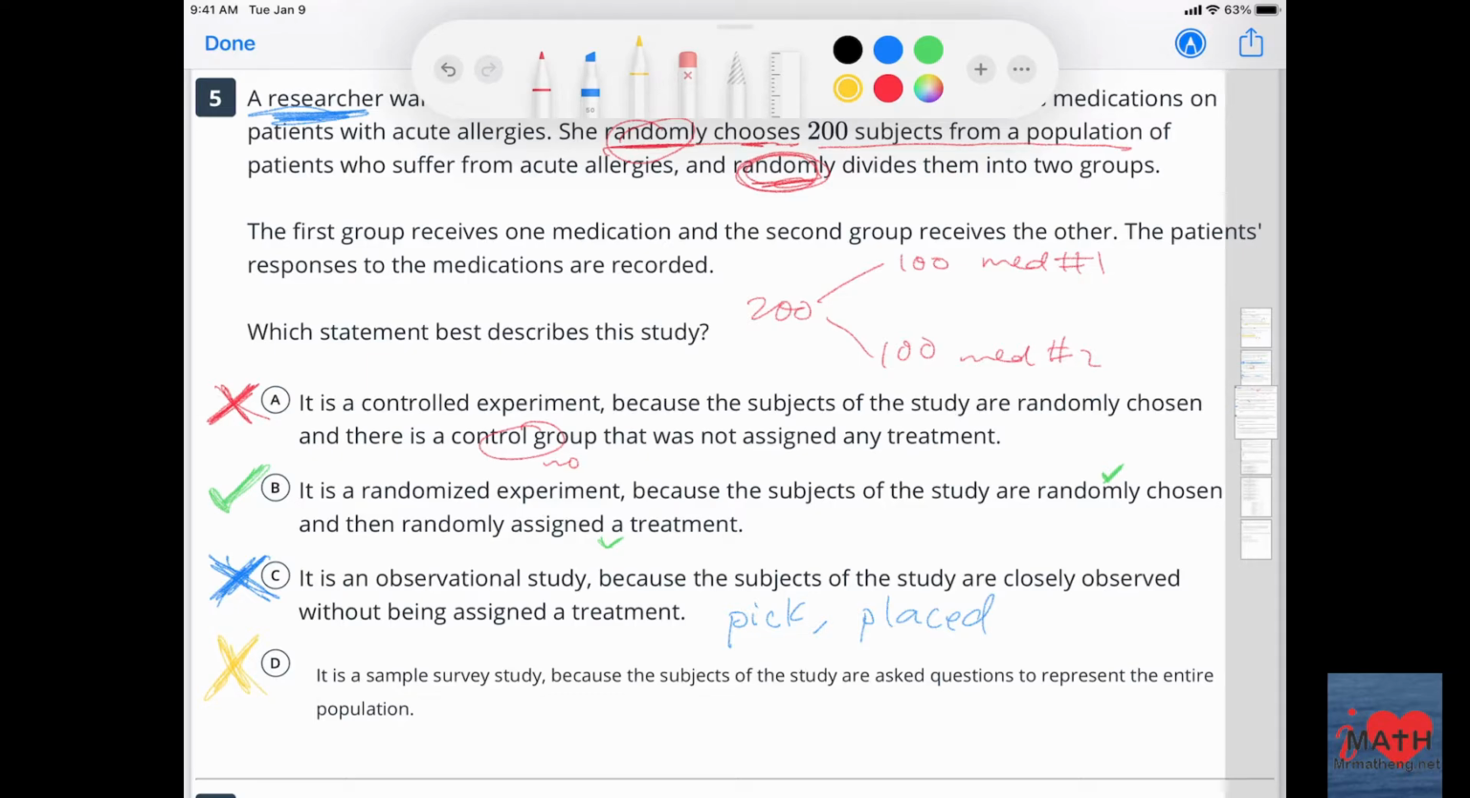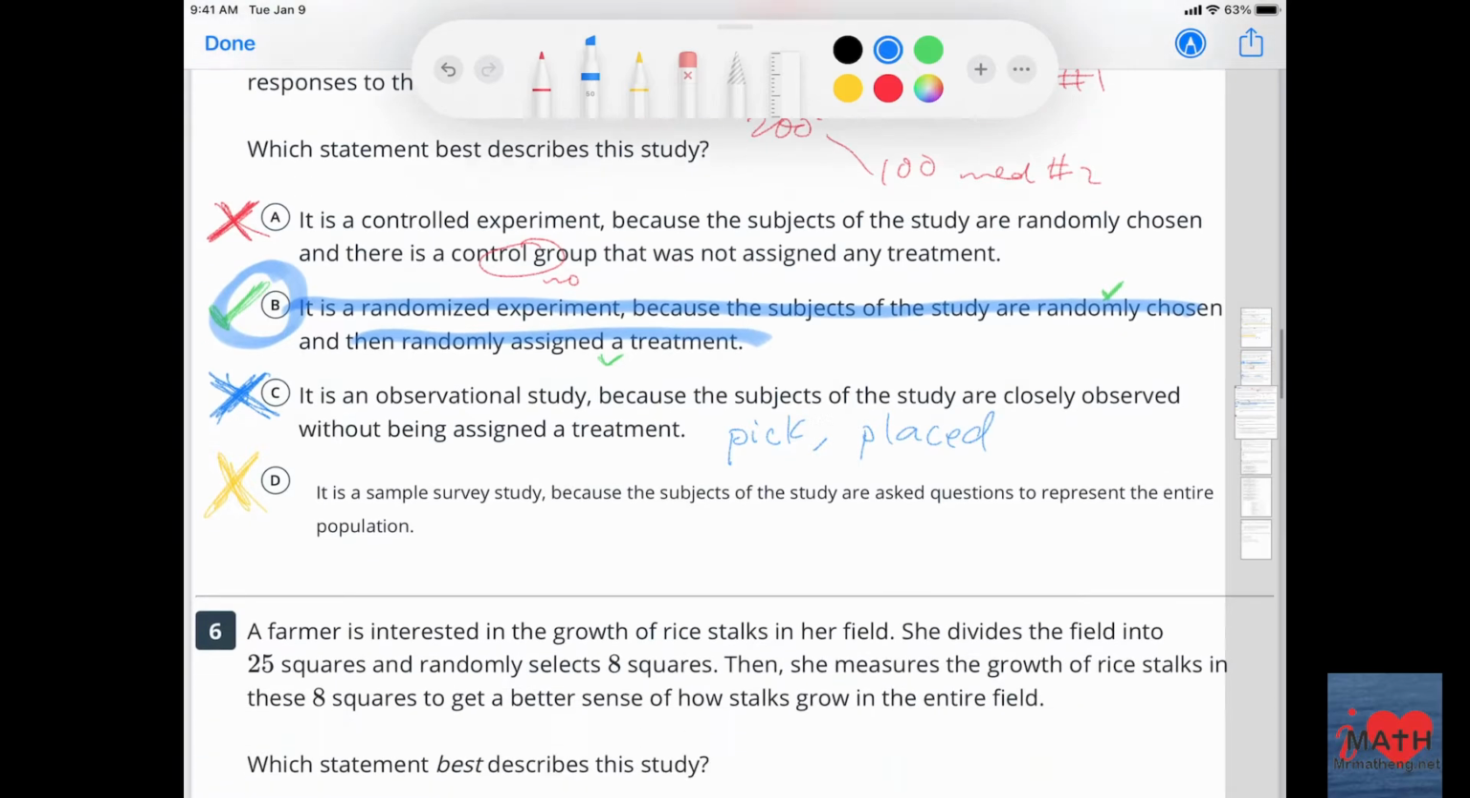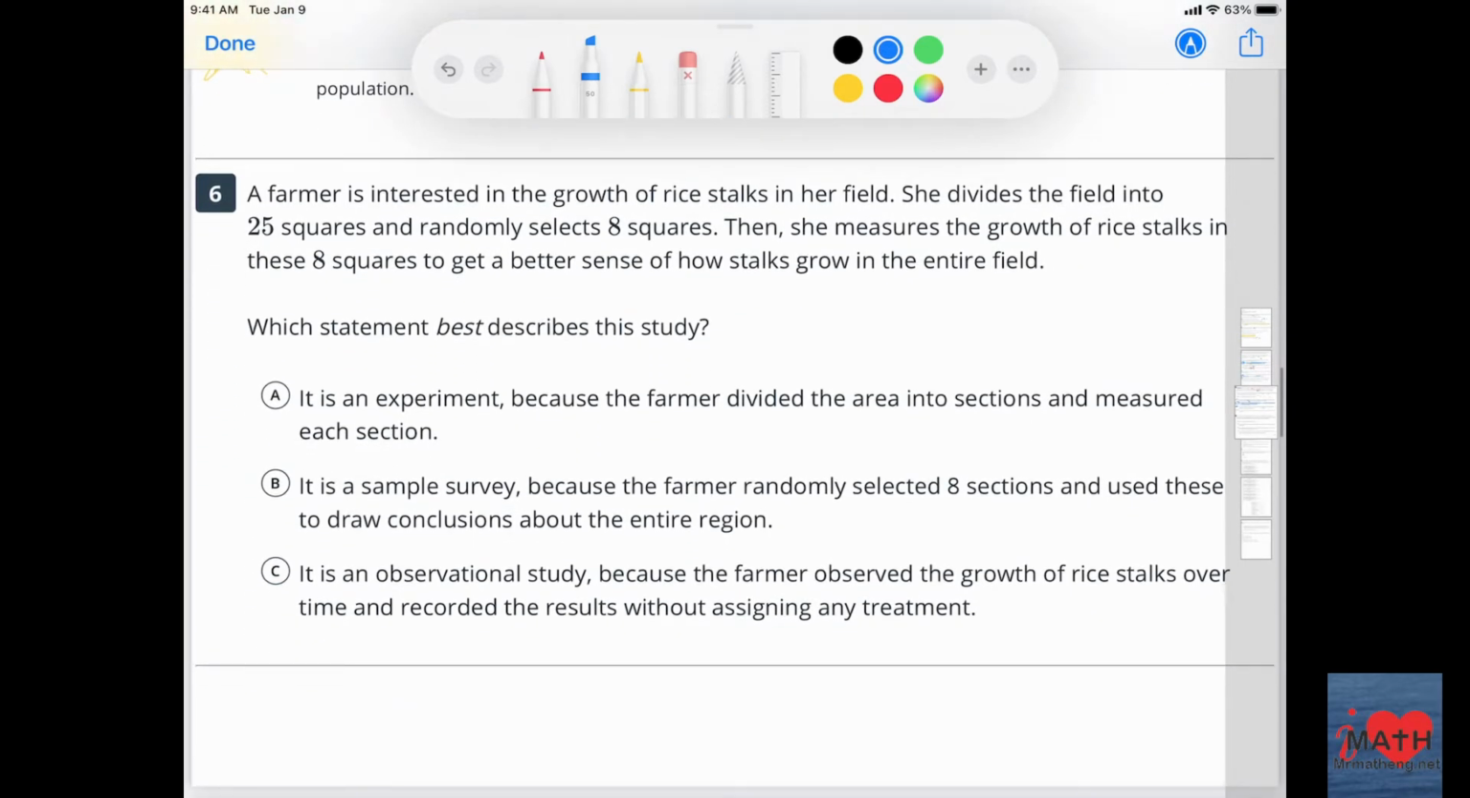In a randomized experiment, subjects are randomly chosen and randomly assigned a treatment. In this case, the 200 subjects are chosen randomly from all patients with acute allergies and then randomly assigned one of the 2 medications as treatment. So it is a randomized experiment. Go B. All right. Number 6.